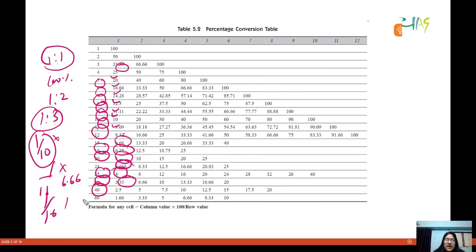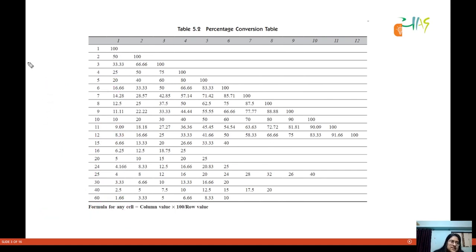1 by 25 is how much? 1 by 25 is 4%. Okay, 4%. 1 by 30 is 3.33%. 1 by 40 is 2.5%. Okay, and 1 by 60 is 1.66%. Okay, so I hope you can remember this thing.